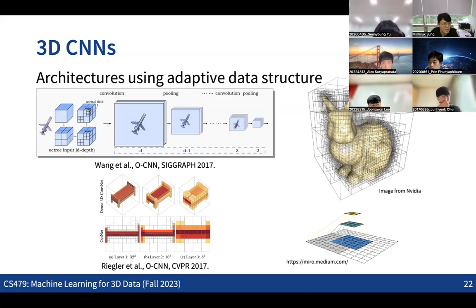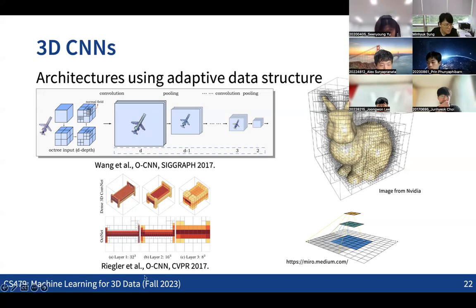Obviously, this adds more burden and complexity in terms of implementation, because now the structure becomes quite irregular, which means it's not that easy to apply the typical convolution operations. So those were attempts to make the voxel-based neural net architecture more efficient, but which also increased the complexity of the implementation.